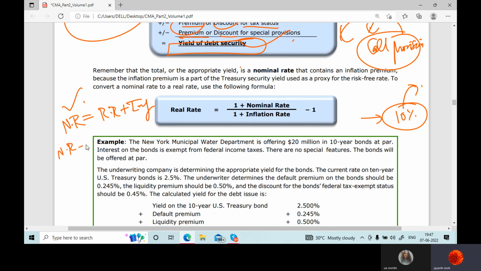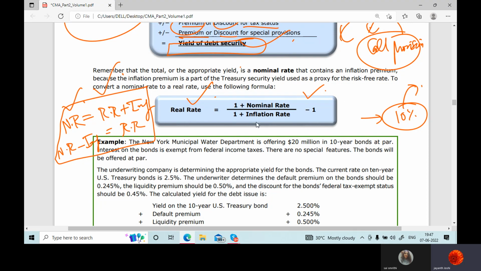And nominal rate minus inflation is what, Smriti? Real rate. I have explained this by addition, and the same concept we have already discussed in capital budgeting, that is, investment decisions.